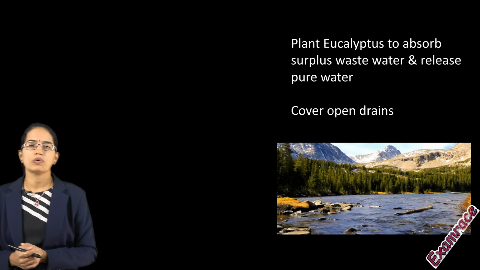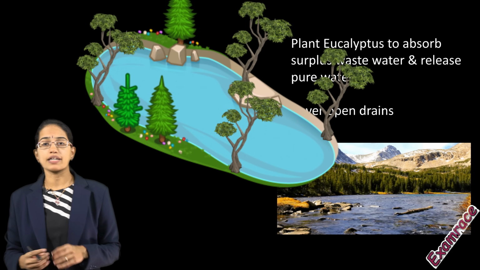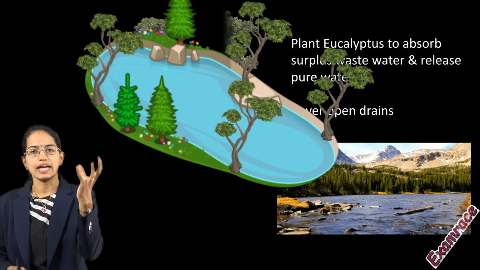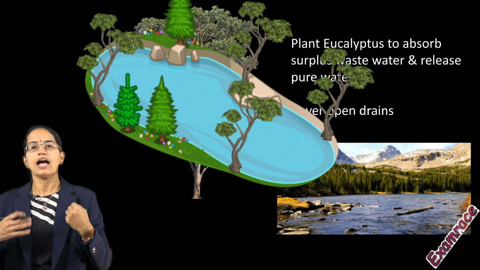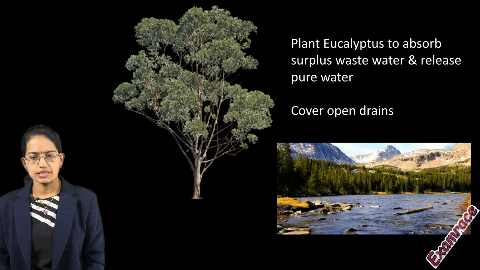The other way around is planting trees. For example, a case study revealed that planting eucalyptus trees around the lake body can help absorb the toxic material and release pure water into the systems. So that's one of the ways that we can do.